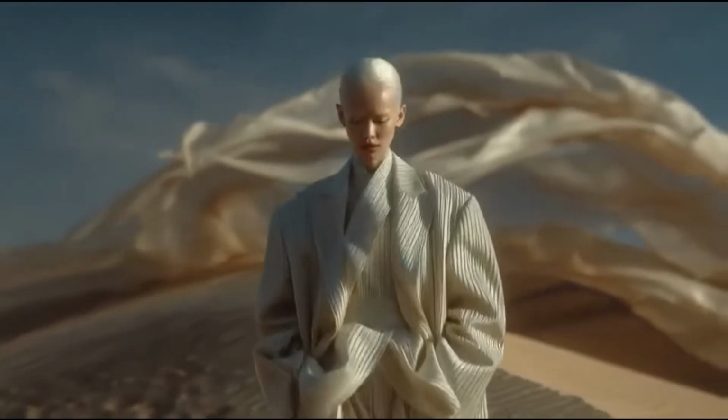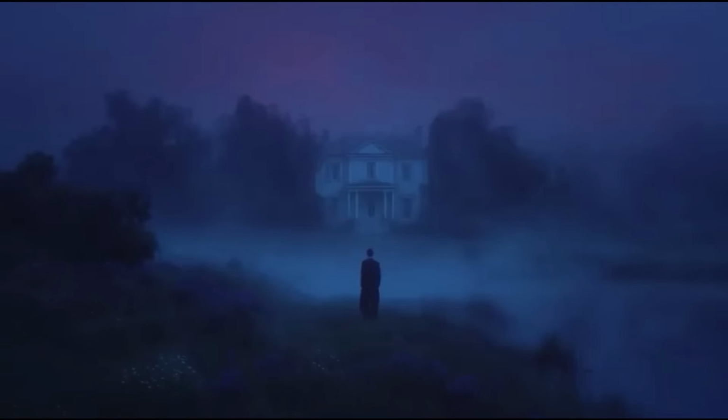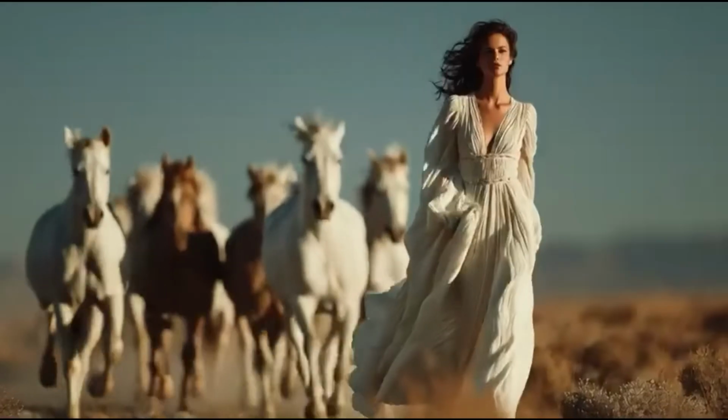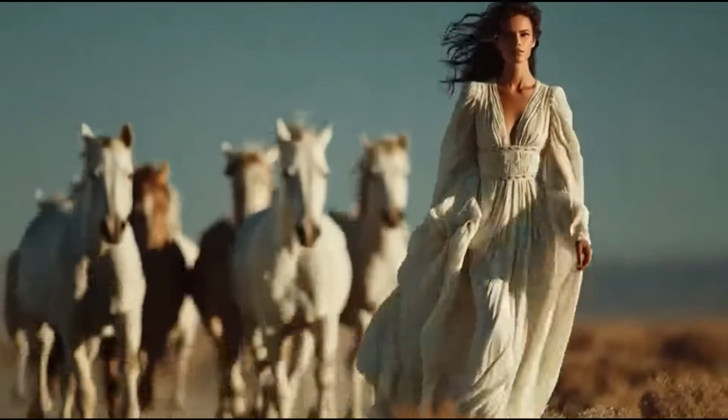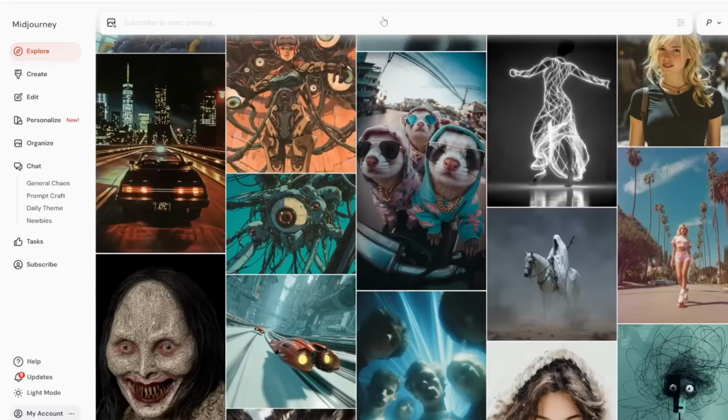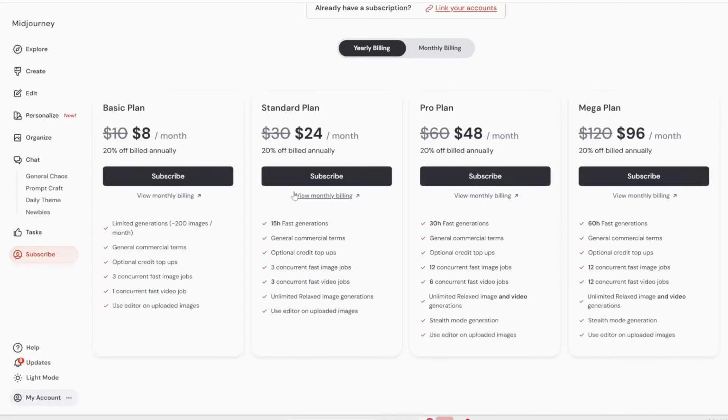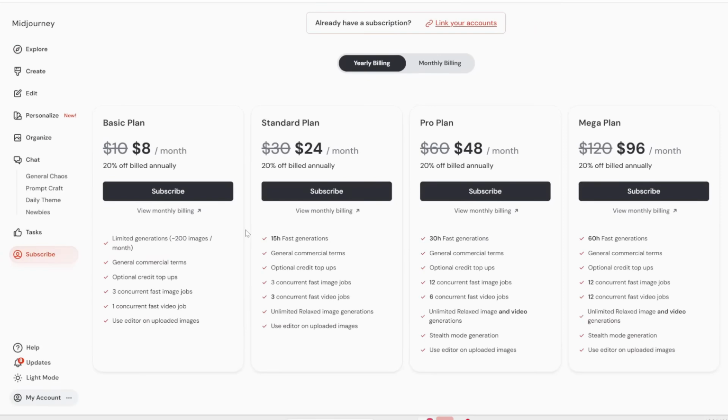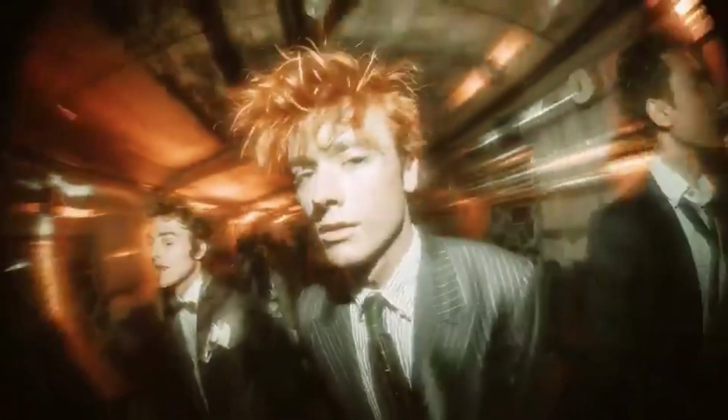Next up, Midjourney made headlines this week with the release of its initial AI video model known as Midjourney V1. You can access it via their online platform. Unfortunately, access is limited to paid subscribers as there's no free trial. You'd need to pay at least $8 per month to try the model. You'll still run out of credits fast if you're generating videos even with that plan. Here are some of its demos available.